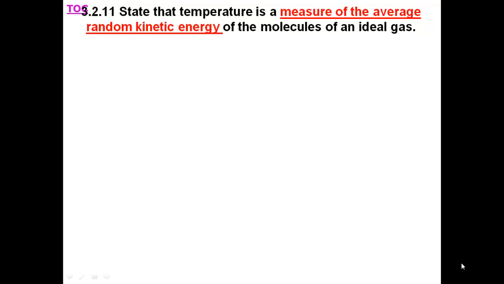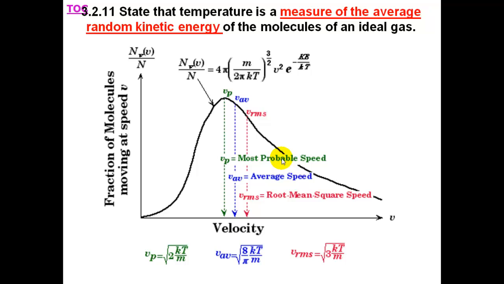We need to be able to state that the temperature is a measure of the average random kinetic energy of the molecules of an ideal gas. Here we have a graph showing the numbers of molecules travelling at different velocities. Notice that there is a peak value here. This is the most likely speed because it's the modal value. The average value of the speed is slightly higher, but the RMS value, which is basically the root mean square value, which is used to measure the average kinetic energy, is a little bit higher still.